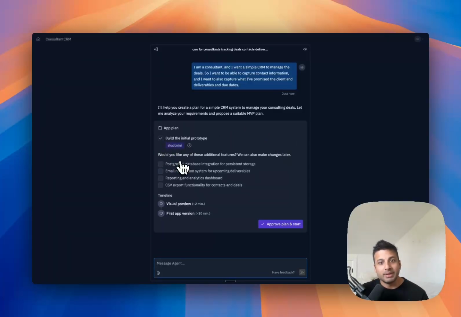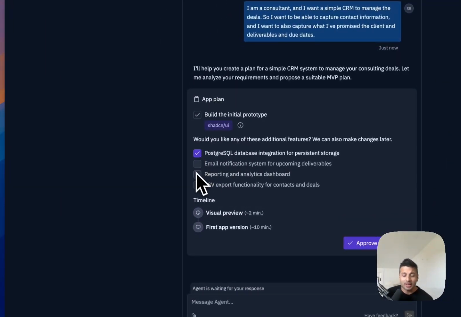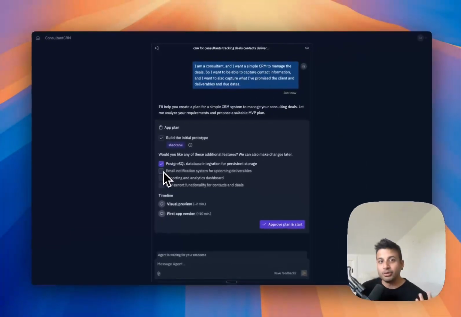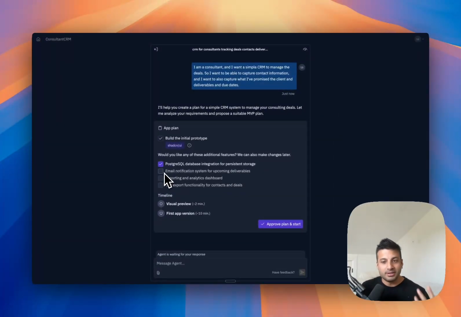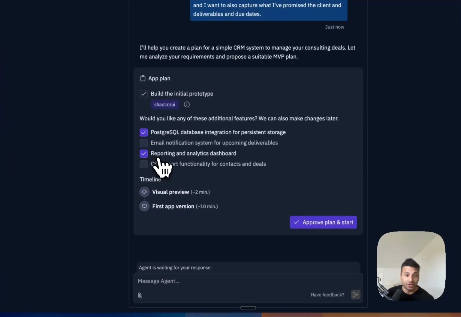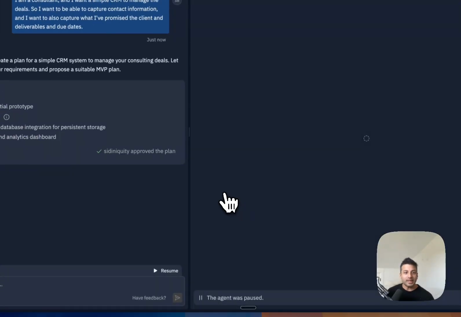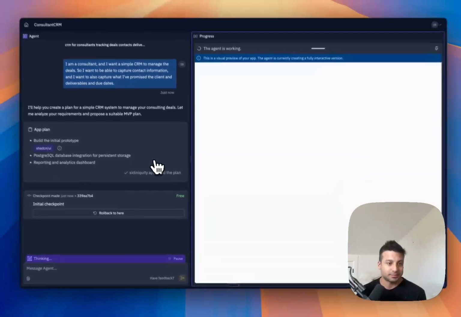Build the initial prototype, and then here's a cool thing about Replit: it gives you suggestions for additional features. So do I want a database integration for storage? Sure, yeah. PostgreSQL is a different database than Supabase. Email notification system for upcoming deliverables? Nah. A reporting and analytics dashboard? Sure. CSV export? Nah, I don't need that. And then I approve the plan, right?